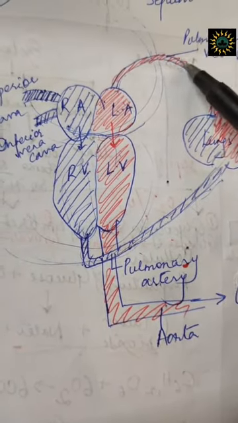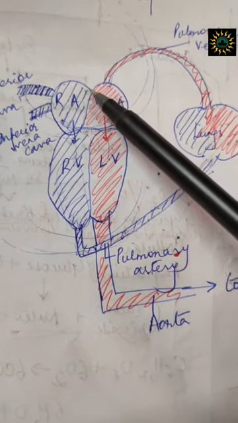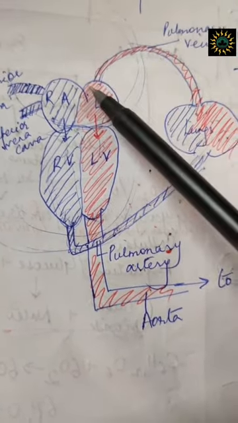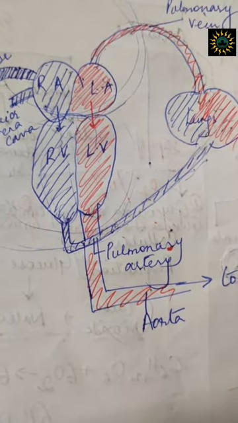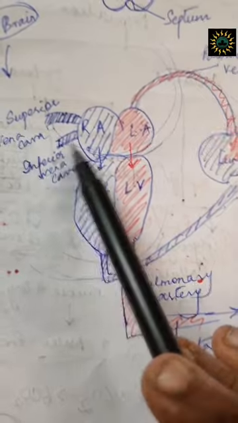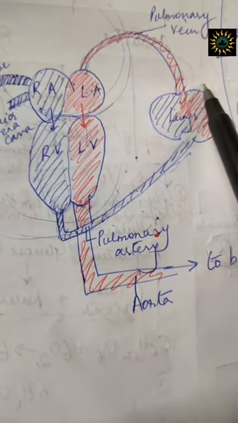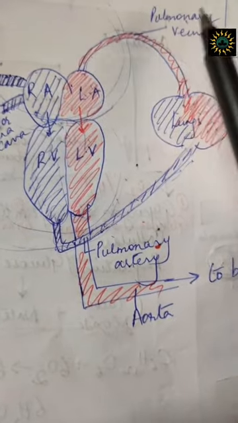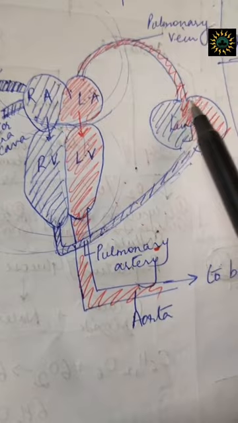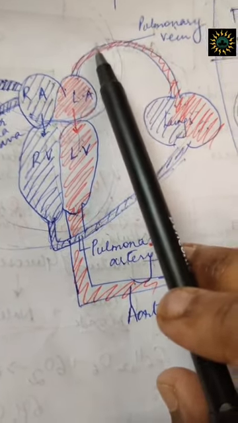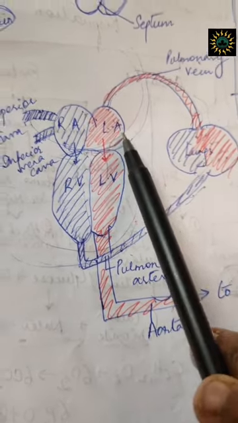Now there will be another vein. Why vein? Because it is going towards the heart, and that will be carrying oxygenated blood. I said all veins carry deoxygenated blood. You have seen already the superior vena cava carrying deoxygenated blood. But all veins carry deoxygenated blood except for one vein, that is the pulmonary vein, which is carrying oxygenated blood to the left atria.